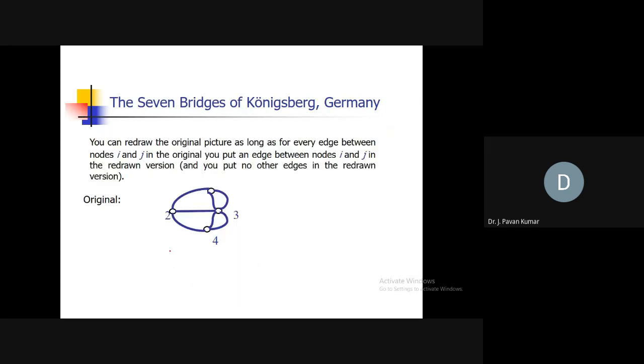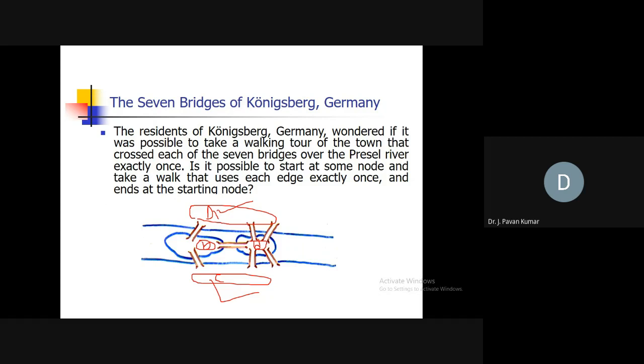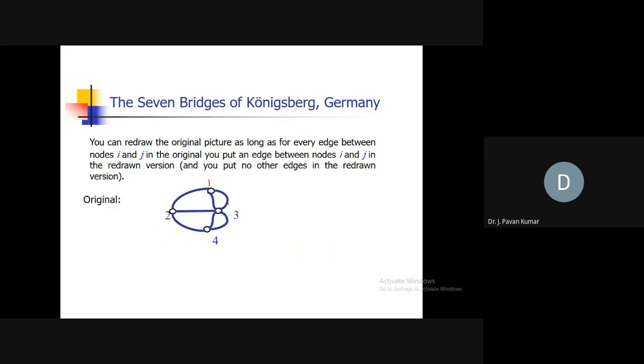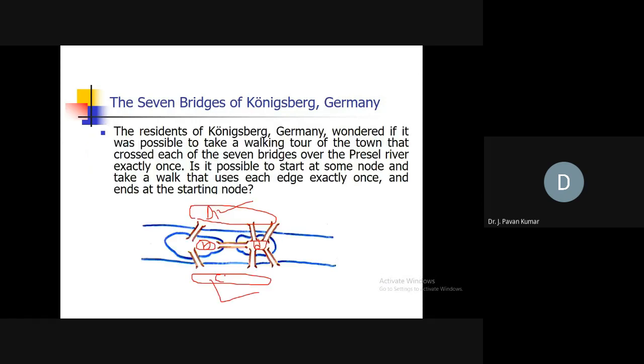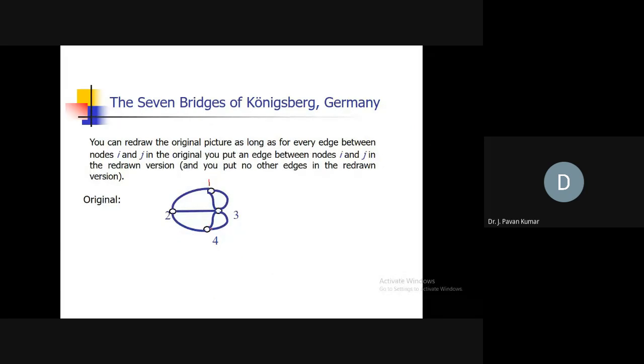This kind of thing: 4 places, 1 2 3 4. Between a and d we have 2 bridges, right? So between 1 and 3 we have 2 edges. Similarly, here d and c have 2 bridges, so there will be 2 edges between 3 and 4. Like this, the entire thing we can consider as a graph. Okay, same thing represented like this.